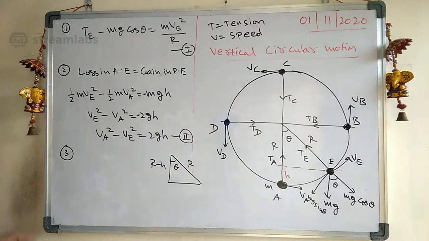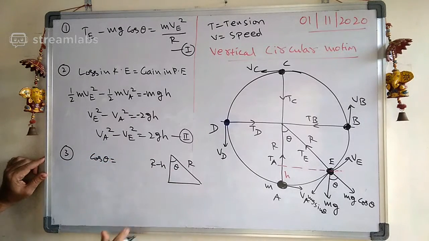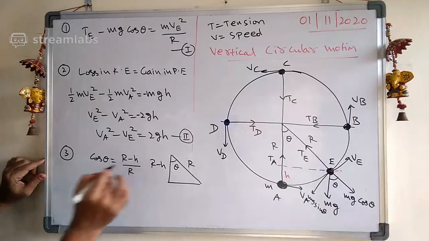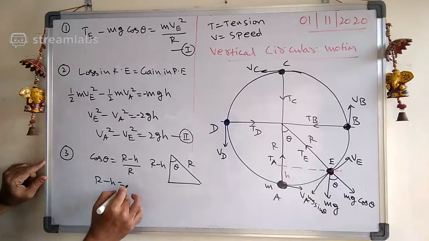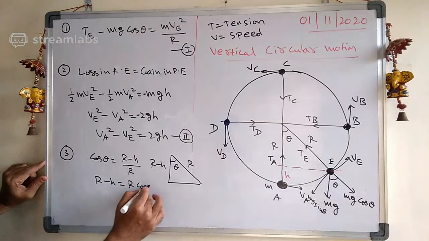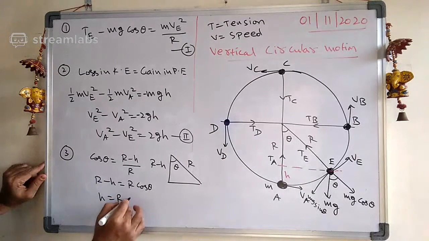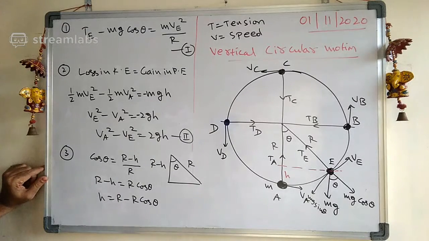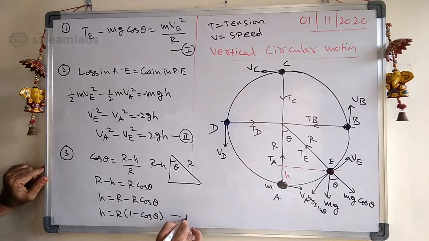Now observe carefully. What is the cos theta value? Cos theta is equal to R minus H by R. Therefore R minus H is equal to R cos theta, so H is R minus R cos theta. So H is equal to R into 1 minus cos theta. That is the third equation.